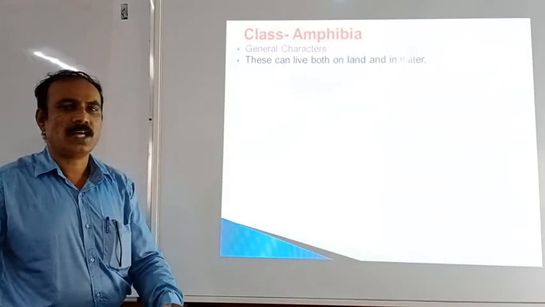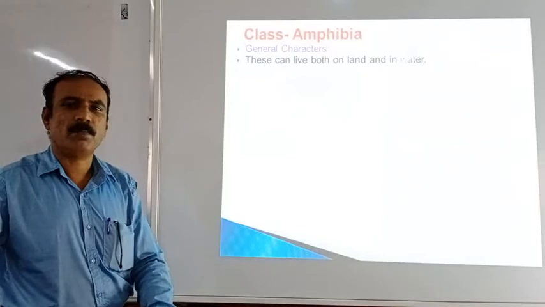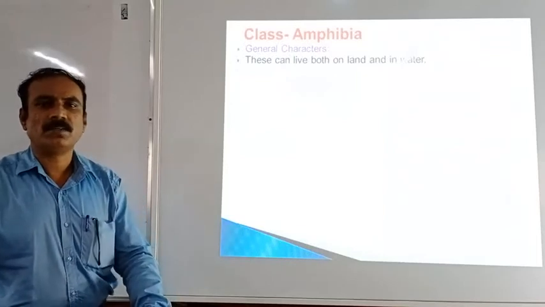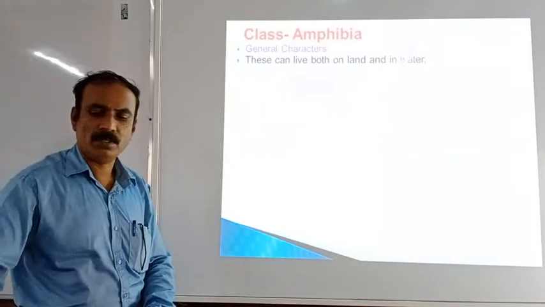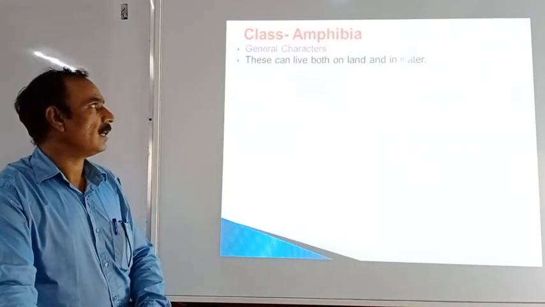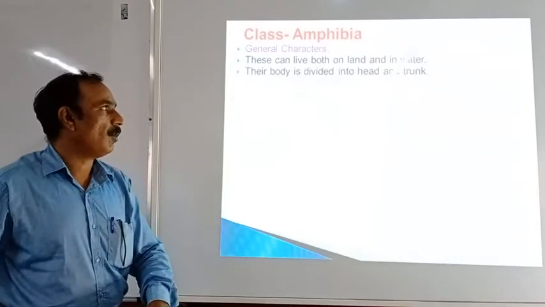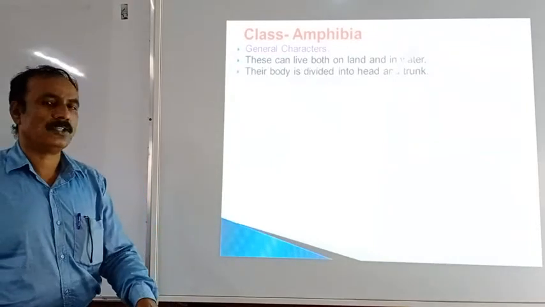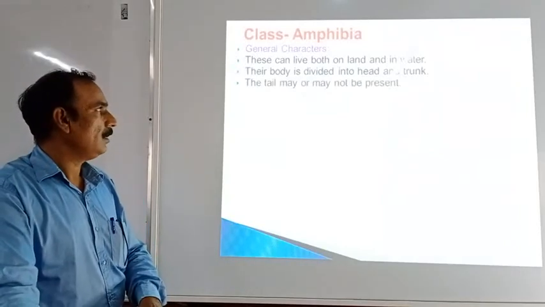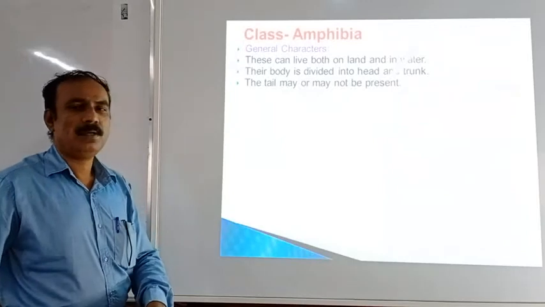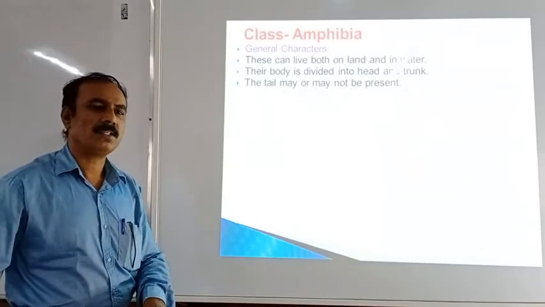When these animals are present on the land, respiration takes place with the help of lungs. And when they are present in the water, respiration takes place with the help of the skin. That's why they can survive on the land as well as in the water. When you see the body, there are two divisions, head and trunk. Then the tail may or may not be present. There are some animals in which the tail is present and sometimes the tail is absent also.